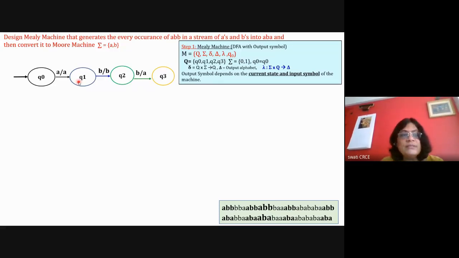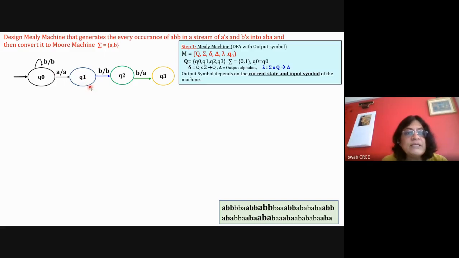Now find out what the missing transitions are. B's transition is missing in Q0. So if B is there, what should happen? B will remain B and it will remain in the same state. So Q0 is done. Now in Q1, if there is any A, my ABB should be changed to ABA, so it will remain in the same place. A will remain A, and with ABB it may reach the final state and convert it to ABA. So both the transitions for Q1 are done.